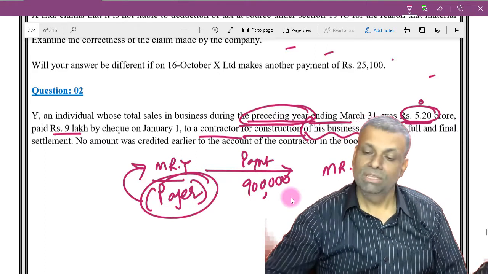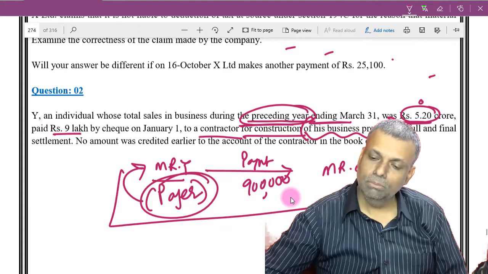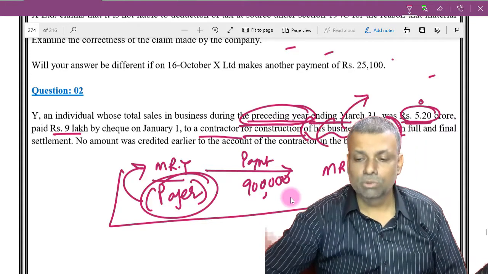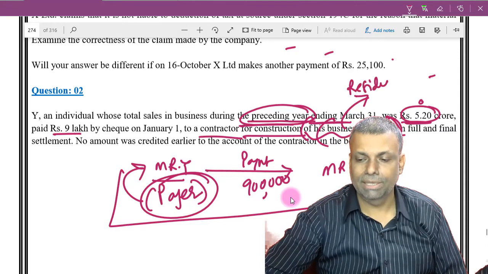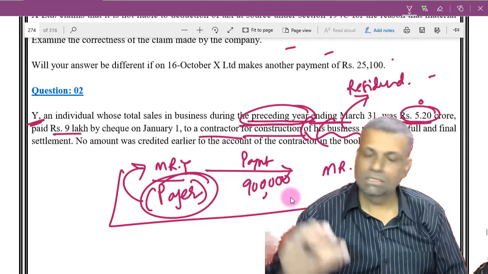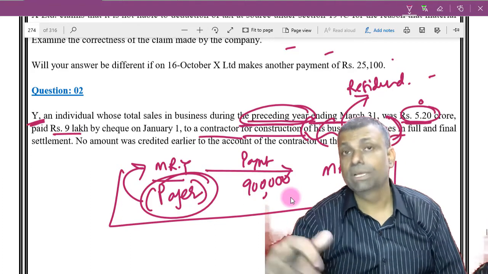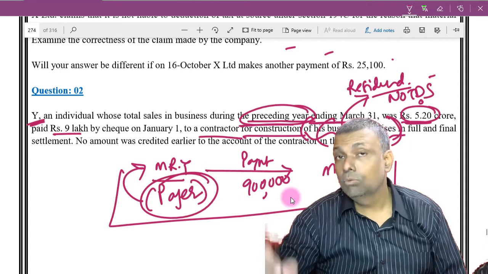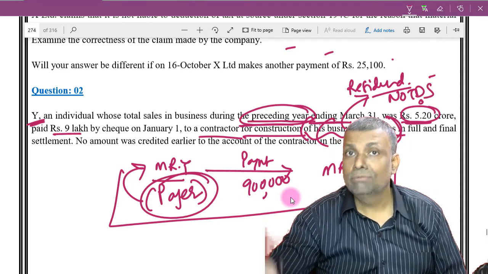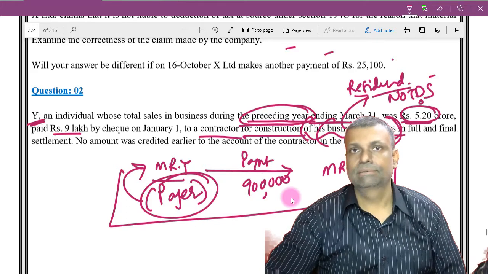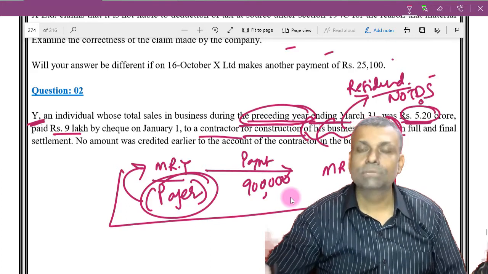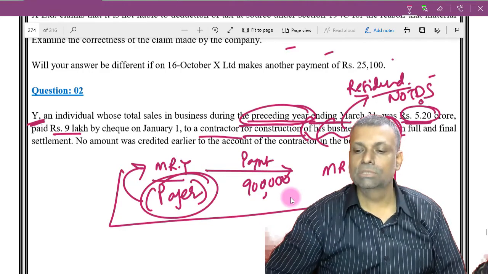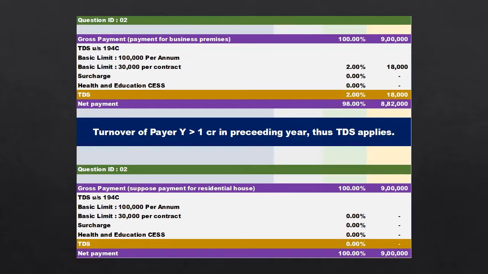That's all. Now supposing this was not a business premises, and instead it was his residential premises, that means Mr. Y is constructing a house for himself and is making this payment for that. In that case there will be no TDS. Why? Because it would be a transaction for personal purposes. Is that clear? Therefore the TDS provisions in that situation will not be applicable if it was a residential premises instead of a business premises.